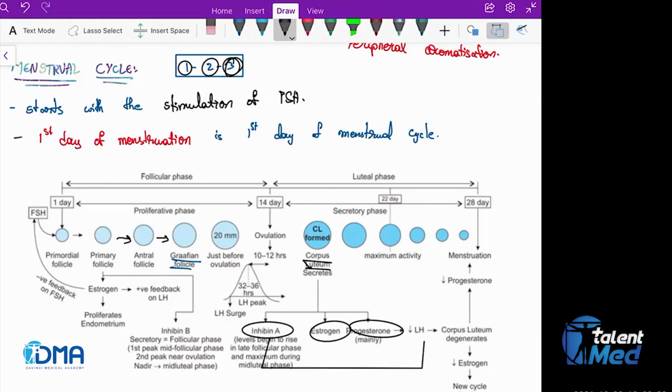So, what is the action of estrogen on LH in the follicular phase? Positive feedback. What is it in the luteal phase, after the ovulation? Positive or negative?